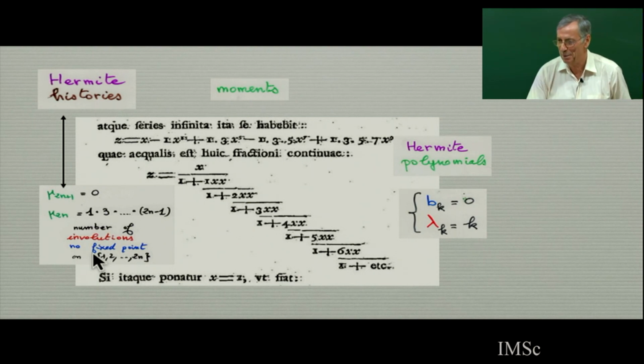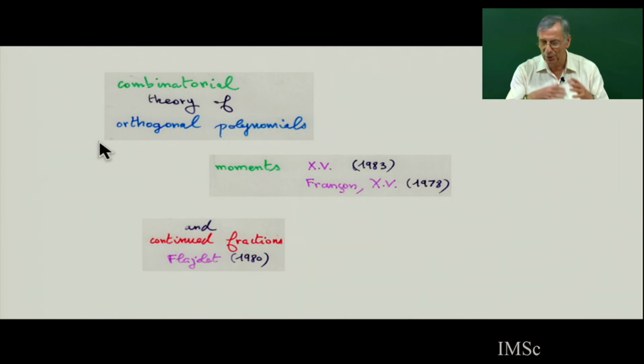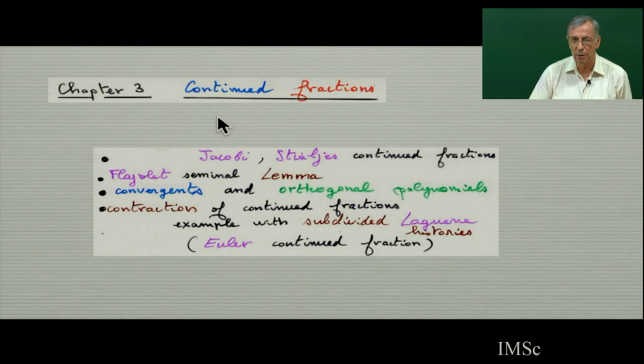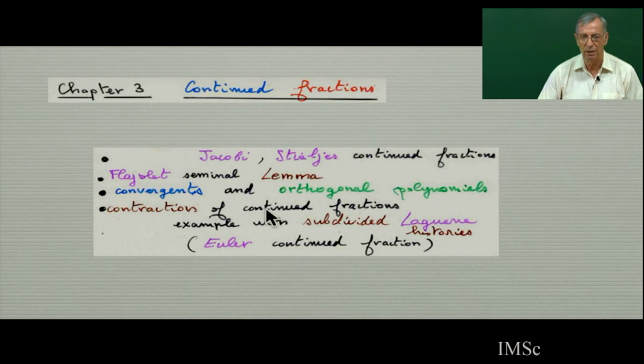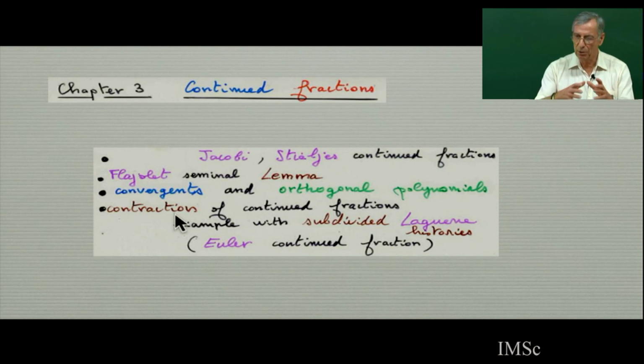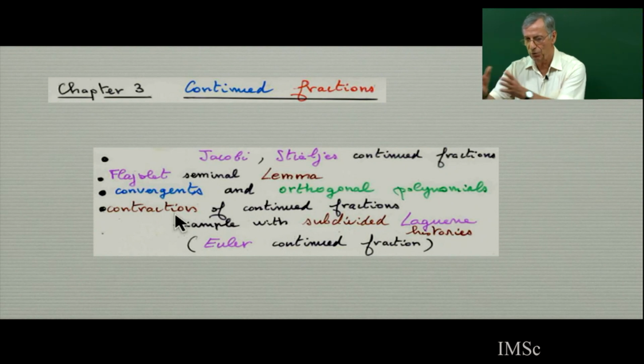So Euler would maybe be shocked to see this, because this happened only 20, 30 years ago, to have an interpretation in 1980 of this continued fraction. So this was the starting point to forget continued fractions, or maybe to keep them, but the starting point to have a whole combinatorial theory of orthogonal polynomials. And so there will be a chapter 3 on continued fractions with Jacobi, Stieltjes, Flajolet's lemma, convergents, orthogonality, and this is interesting, maybe contraction of continued fractions. Because any power series usually can be expanded more or less into a Stieltjes continued fraction or into a Jacobi continued fraction.